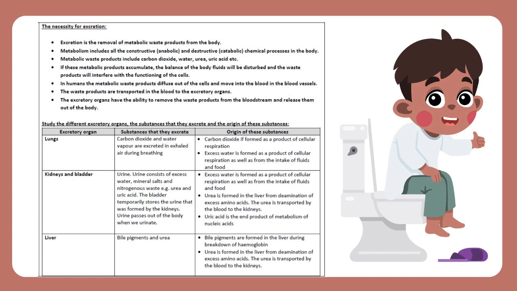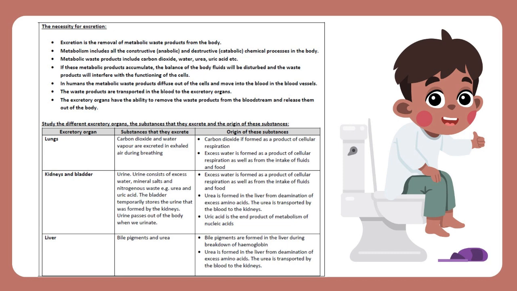Lungs: carbon dioxide and water vapor are excreted in exhaled air during breathing. Carbon dioxide is formed as a product of cellular respiration. Excess water is formed as a product of cellular respiration as well as from the intake of fluids and food.